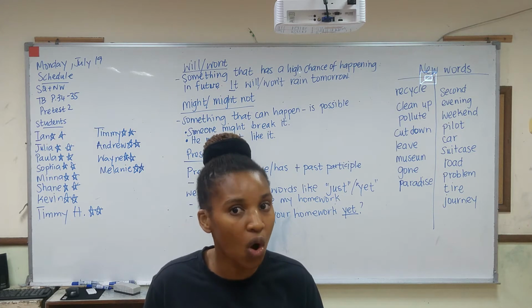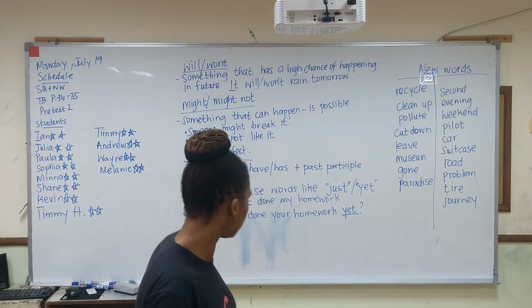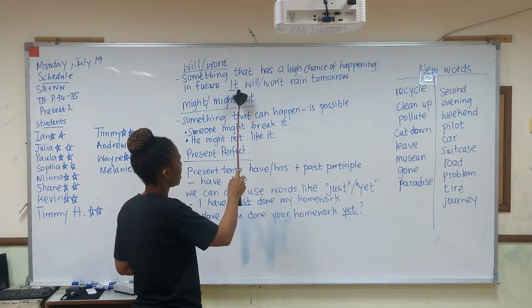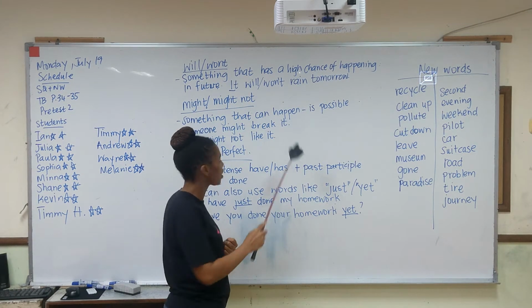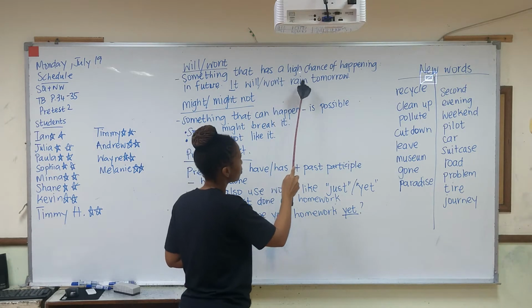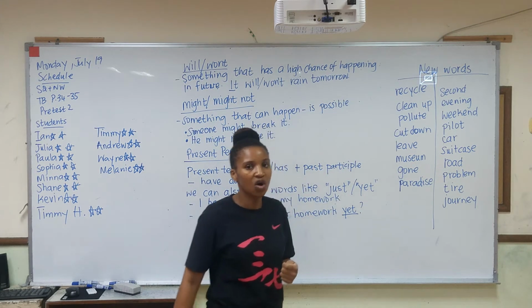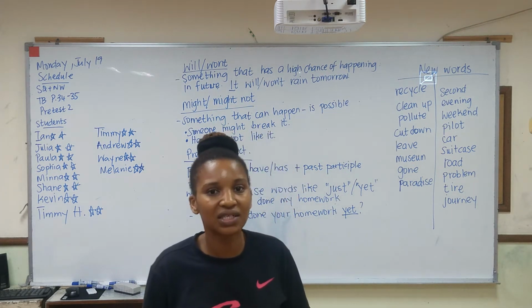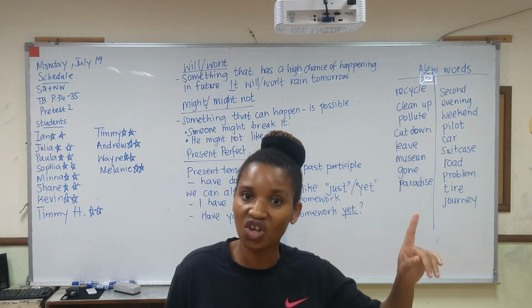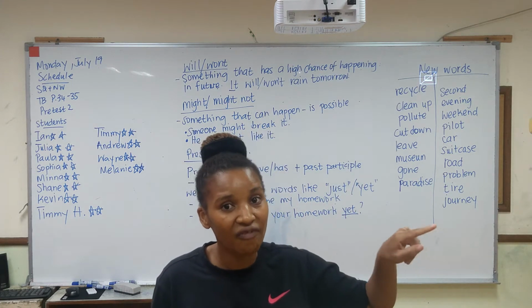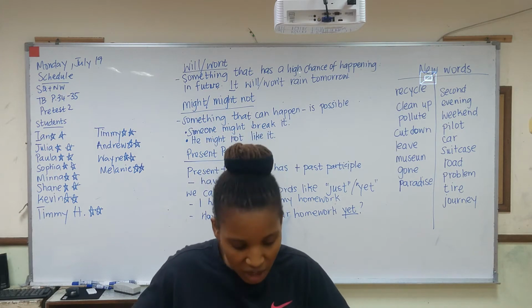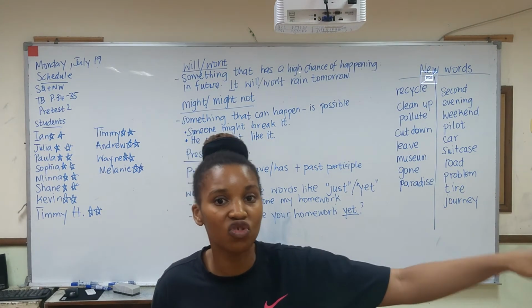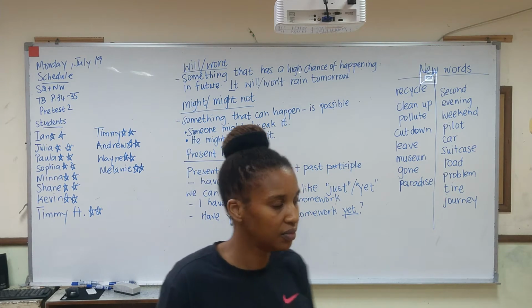Will not. Won't. Okay? So an example would be, it will rain tomorrow. Or, it won't rain tomorrow. So always something that has a high chance of happening in the future time. Not now, but in the future time. Okay?